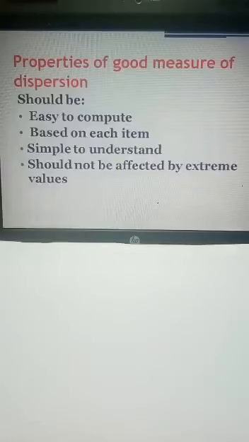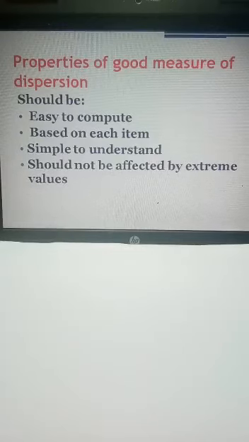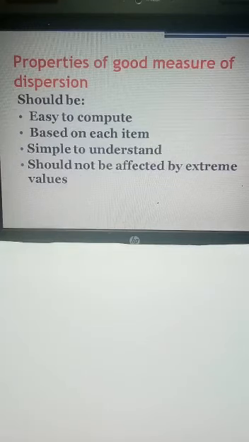Next we will talk about the properties of a good measure of dispersion. How can we say a measure is a good measure of dispersion? Any measure which is easy to compute and based on each item, meaning all the observations, then we can say it is a good measure of dispersion.